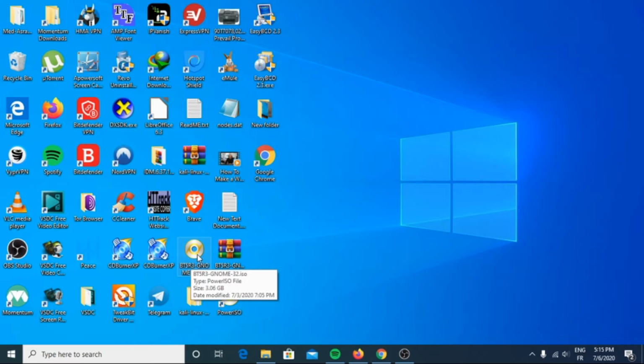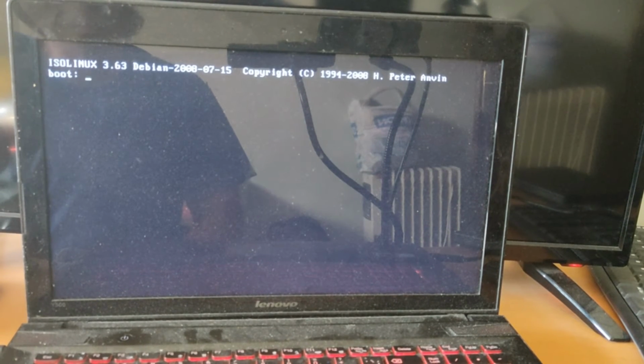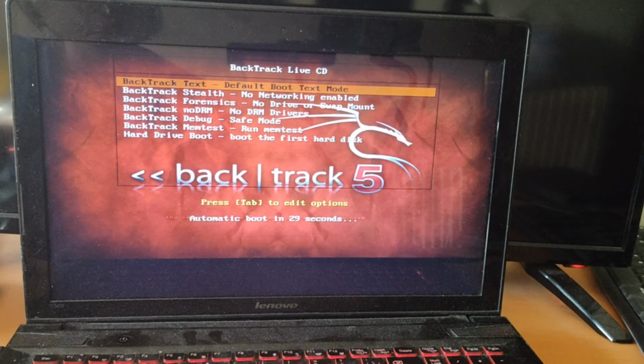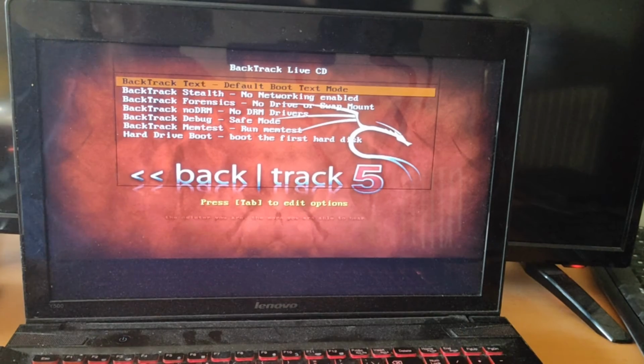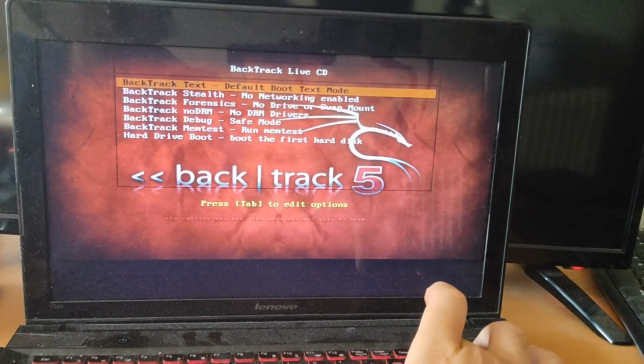So after that is done, now let's go to the second step, that is to follow the installation steps on screen. So see you on screen. Now it's loading.